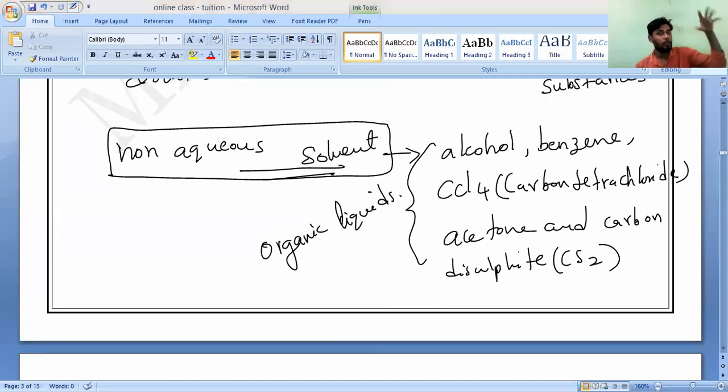Now, if I dissolve some solute in these non-aqueous solvents, what are those solutions called? Non-aqueous solutions. The solutions made with non-aqueous solvents we call non-aqueous solutions.